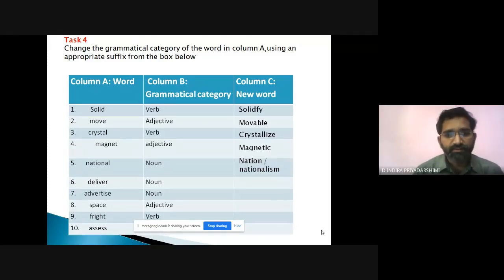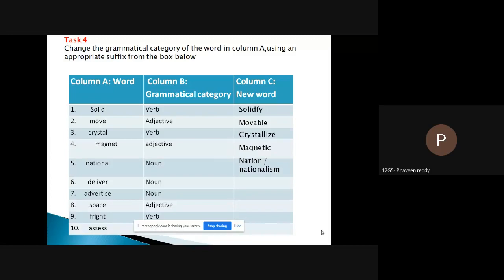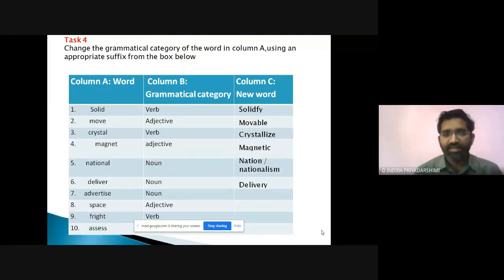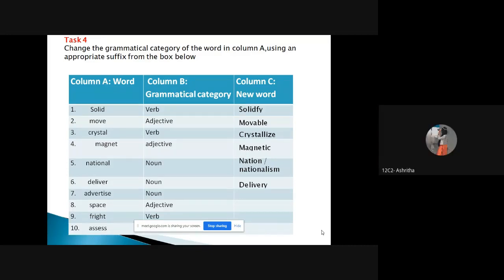Deliver, noun: delivery. Delivery is a noun as well as an adjective sometimes, like delivery boy. Okay. Advertise into noun: advertisement. Wonderful, my dear one.